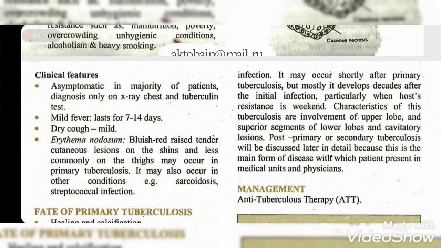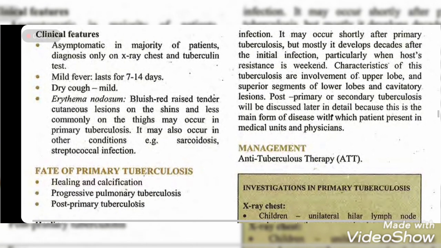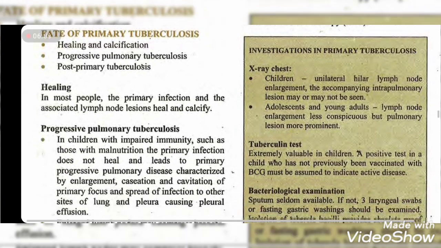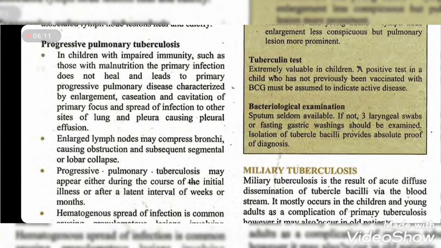So what is the treatment of primary and post-primary tuberculosis? The treatment is anti-tuberculous therapy. The investigations are X-ray, tuberculin test, or bacteriological examination. So those are the investigations of primary and post-primary tuberculosis.